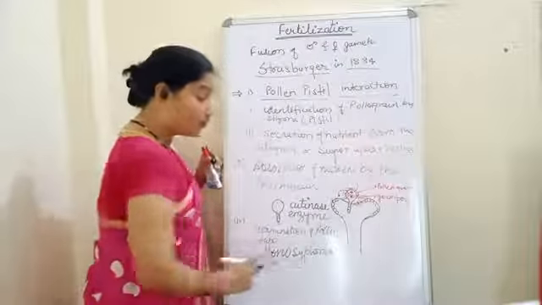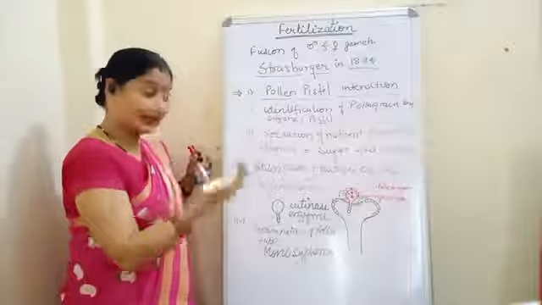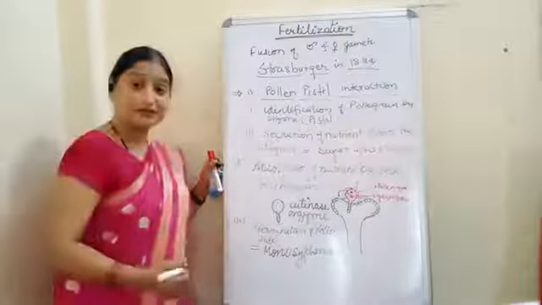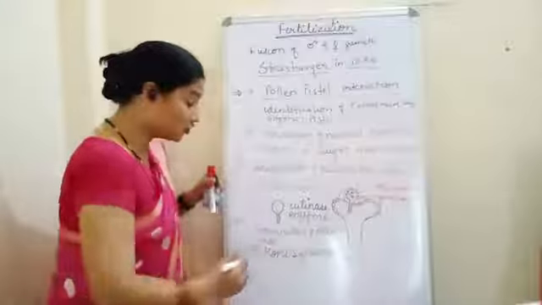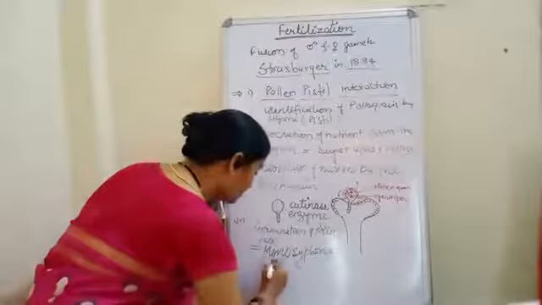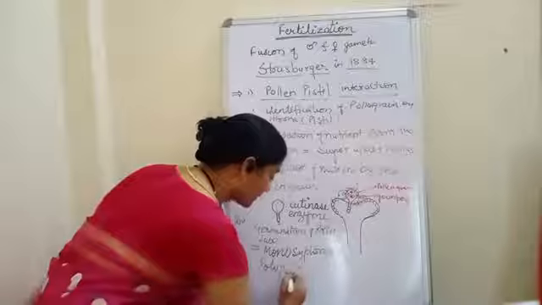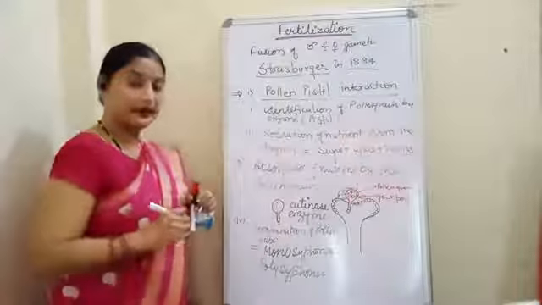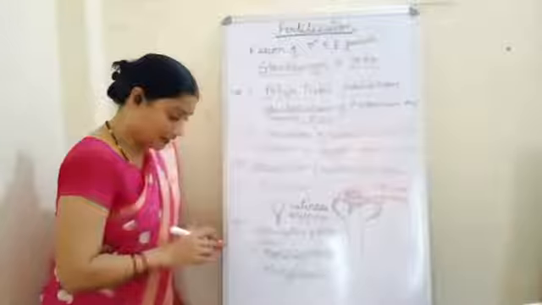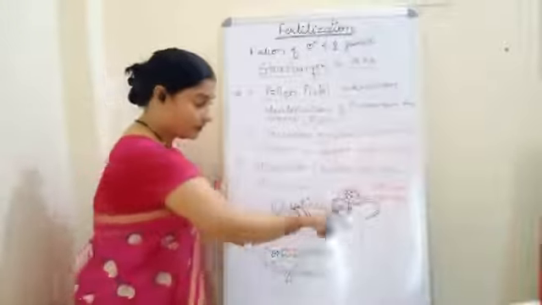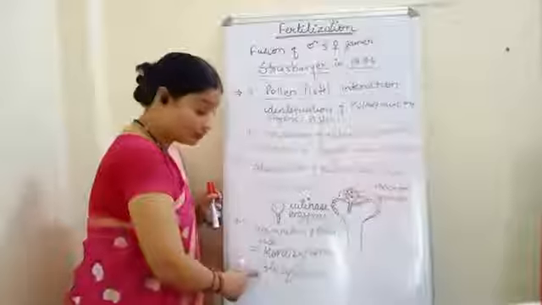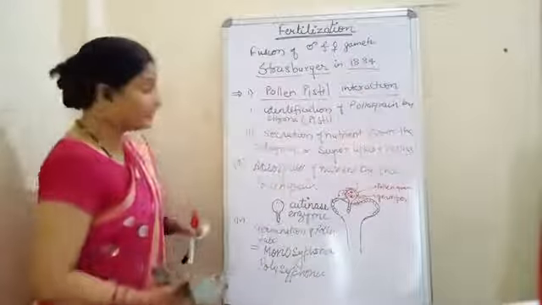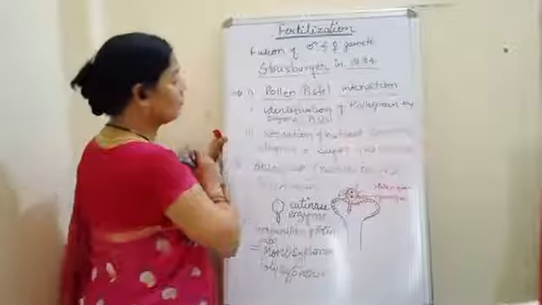If only one pollen tube is germinating, which is the most common, then it is called monosiphonous. And if many pollen tubes are growing, then the condition is called polysiphonous. Clear? So keep this in mind: one is mono, and when many pollen tubes are growing, the condition is called polysiphonous. Now there will be the growth of the pollen tube.